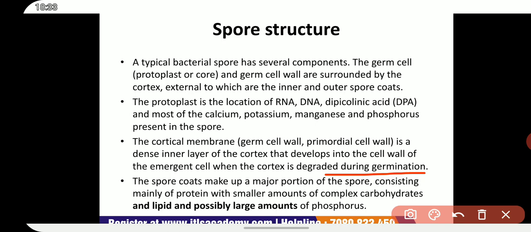Two membranes, the inner and outer forespore membranes, surround the forespore during germination. The inner forespore membrane eventually becomes the cytoplasmic membrane of the germinating spore, whereas the outer forespore membrane persists in the spore integuments.